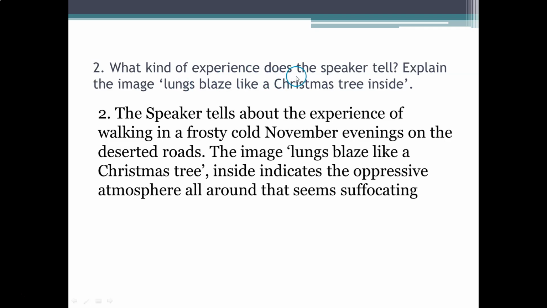What kind of experience does the speaker tell? Explain the image, lungs blaze like a Christmas tree inside. Answer. The speaker tells about the experience of walking in frosty, cold November evenings on the deserted roads. The image lungs blaze like a Christmas tree inside indicates the oppressive atmosphere all around that seems suffocating.